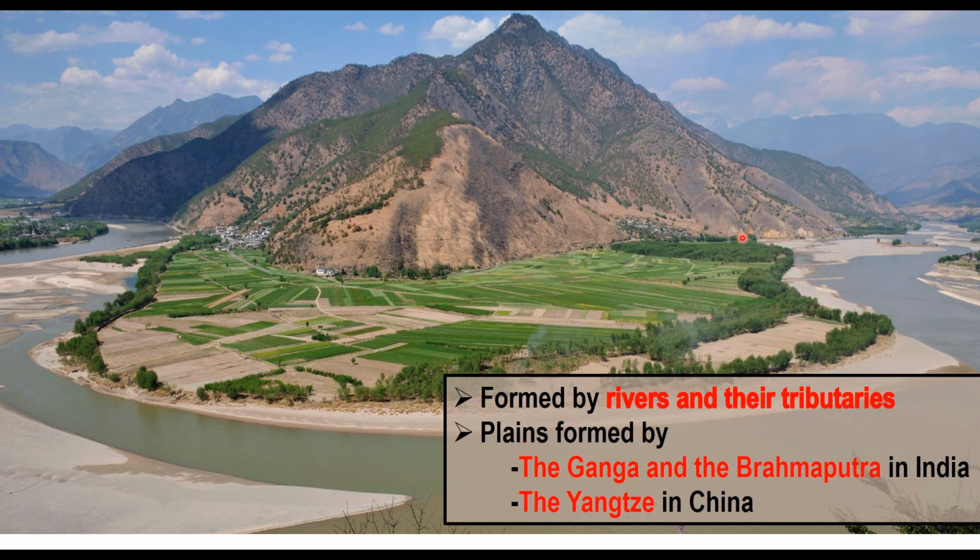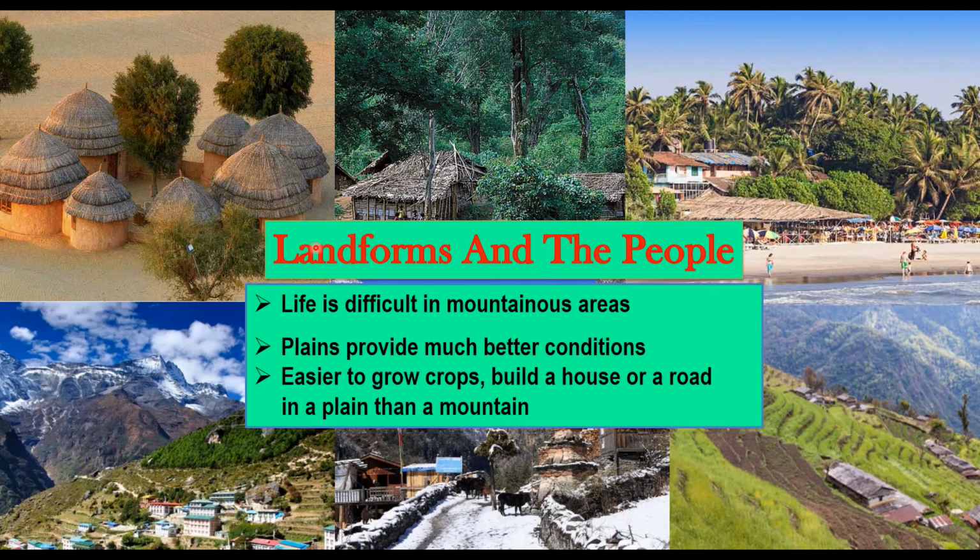Plains are the best areas for human habitation. Building homes is easier here and cultivation is productive as the soil is fertile. Indo-Gangetic plains are the most densely populated region of the country. How do these landforms affect people's lives? Humans have been living on different kinds of landforms, yet plains provide much better conditions to live.